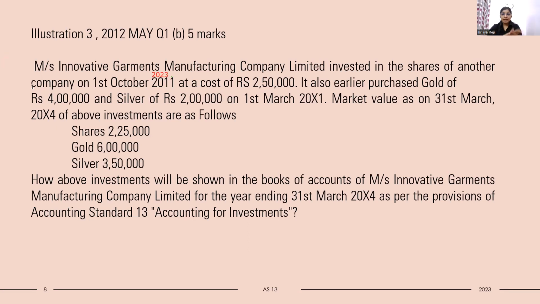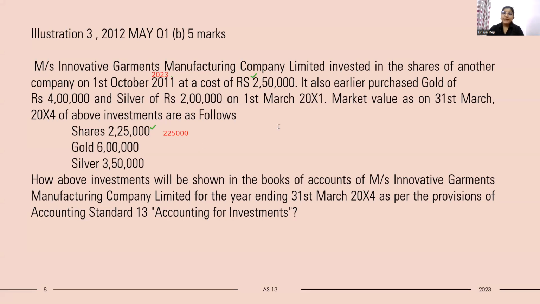We know that if you buy a current investment, it is recognized at the year end at cost or fair market value, whichever is lower. Here Innovative Garments invested in the shares of another company. So at the year end, usually we recognize the cost or fair market value, whichever is lower. In this case, the fair market value is 2,25,000 and the cost is 2,50,000. So which is lower? 2,25,000. It will be valued at rupees 2,25,000.